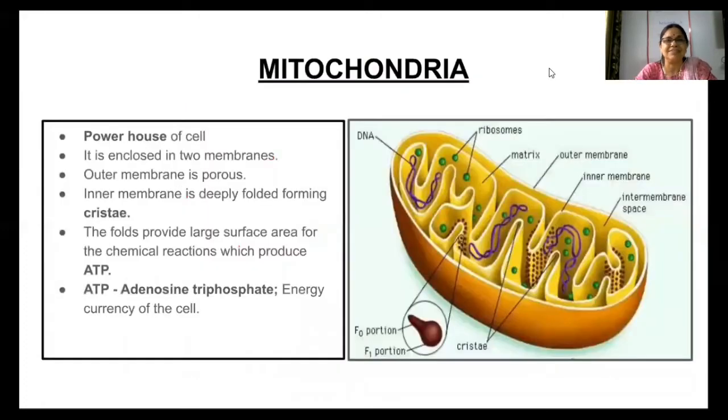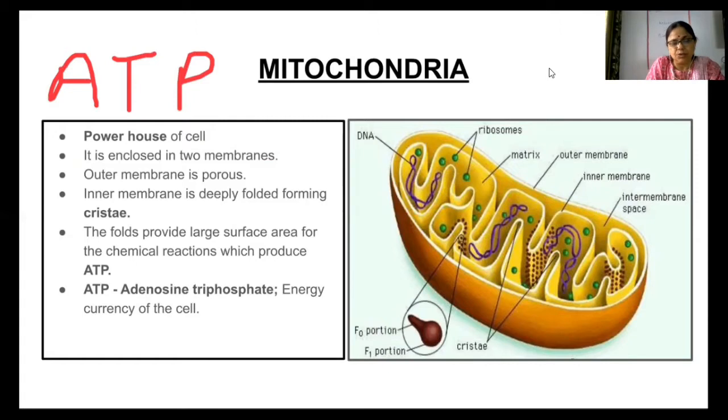So the first cell organelle is mitochondria. Mitochondria is a double membranous structure and it is also called the powerhouse of the cell. This is the most important thing about mitochondria. Powerhouse of the cell because it helps in the oxidation of glucose to produce energy in the form of adenosine triphosphate. Adenosine triphosphate is known as the energy currency of the cell.